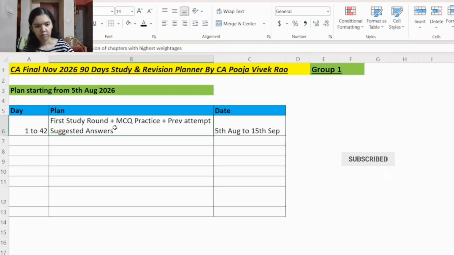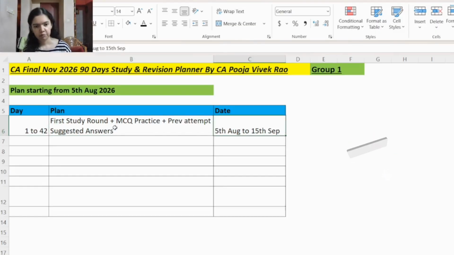That will be helpful. And also in the final PDF study planner, what we are doing is we are rotating the subjects. So you won't be studying one subject itself for a long time. So there is smart rotation between the 3 subjects. If you keep on studying one subject itself, it will be boring. Plus, as you are aware, the passing criteria is 40 marks for each subject, but in aggregate you should secure 50%.